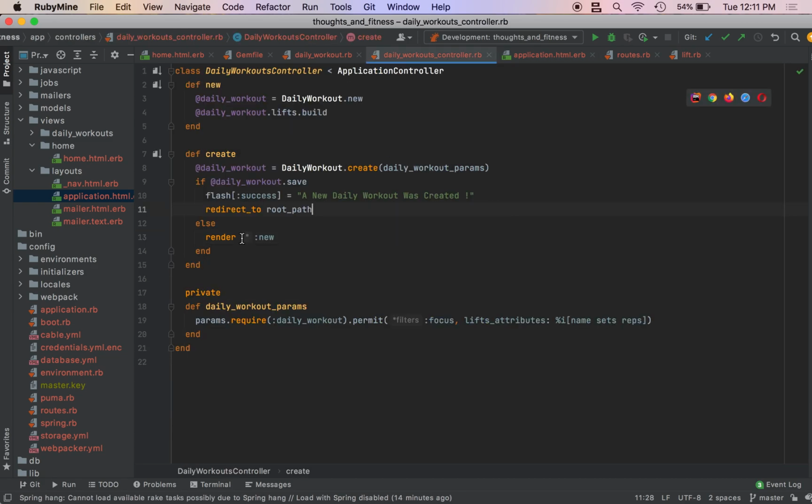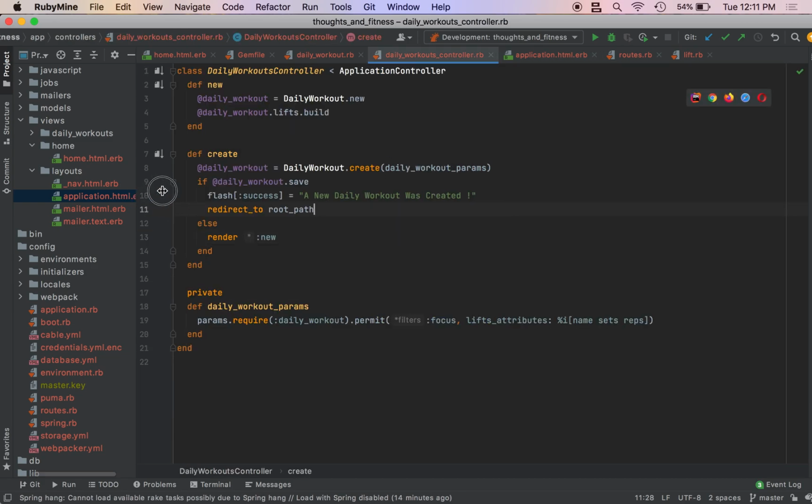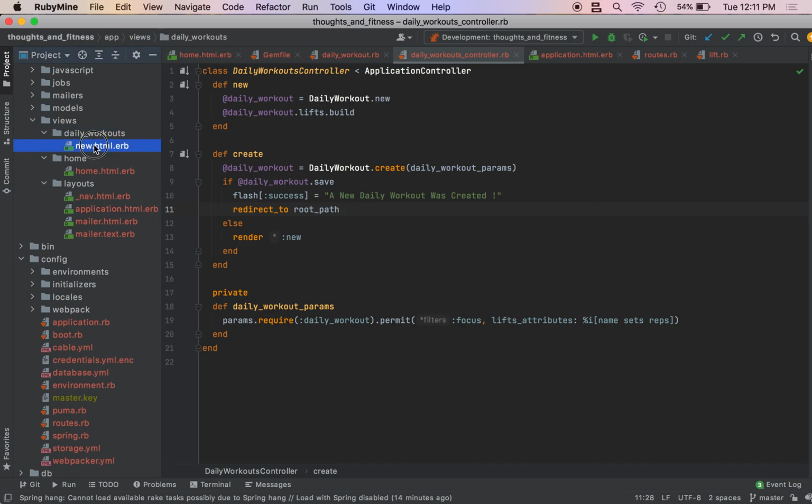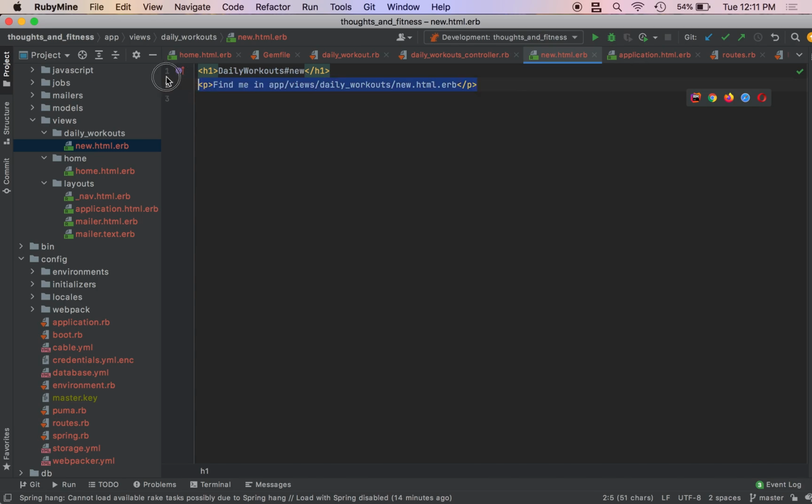All right, so I was completely unprepared for that flash, but now we are going to come over to our daily workouts view. We're going to go to the new page, and we're going to start working with simple form. This video is getting long.